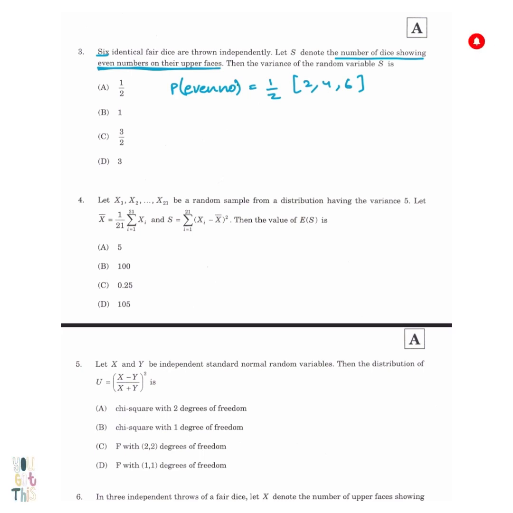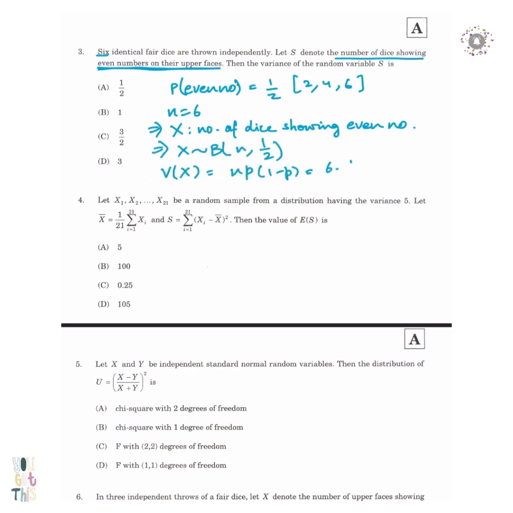Now, see, questions become a lot easier if you can relate those questions or the probabilities with some distribution. Mostly, most of the questions that will come will have a corresponding distribution, right? Here, if S is the number of dice showing even number, then S belongs to binomial distribution with parameters 6 and 1/2. So variance of S will be equal to np into 1 minus p, so 6 into 1/2 into 1/2, which is equal to 3/2. Very easy.